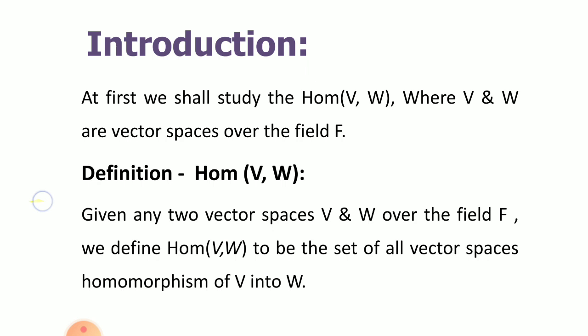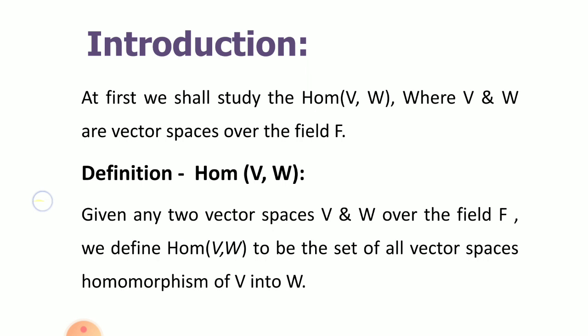Okay. As for two vector spaces, we shall write Hom(V,W). We shall consider Hom(V,V) also, Hom(W,W) also, or Hom(V,F) also. Means Hom(V,F) is a set of all homomorphisms from vector space V to the field F. Hom(V,V) means set of all homomorphisms from vector space V to V itself.